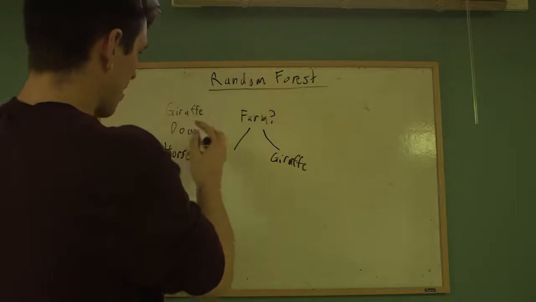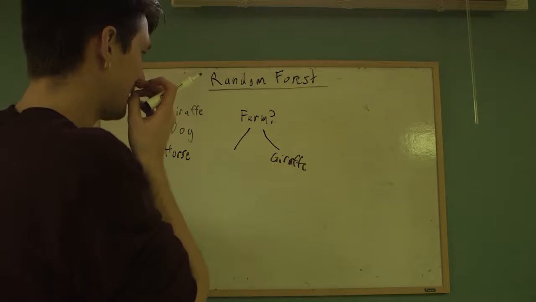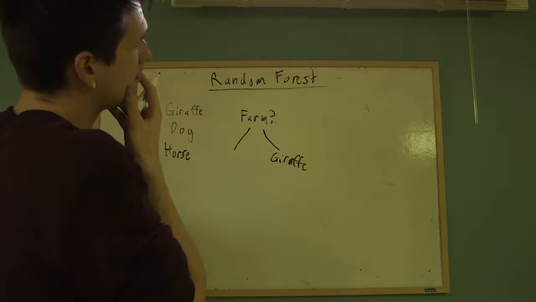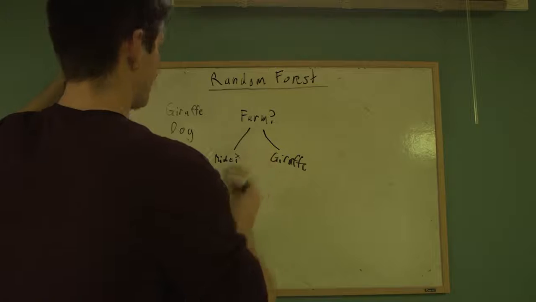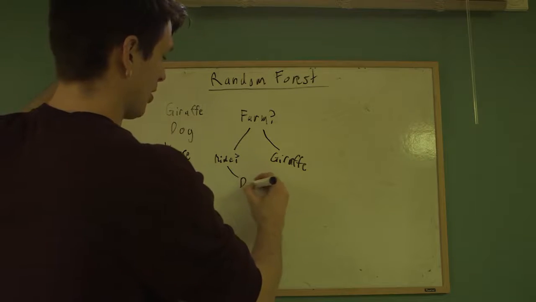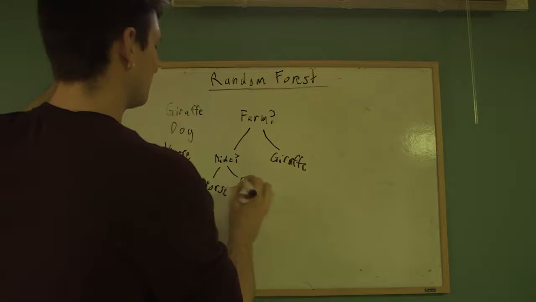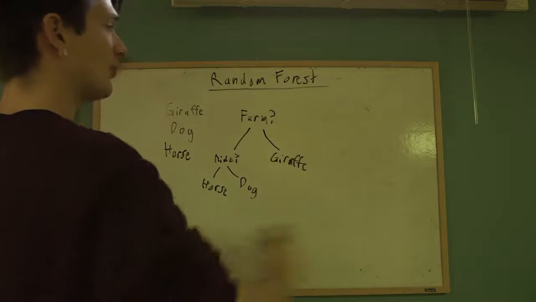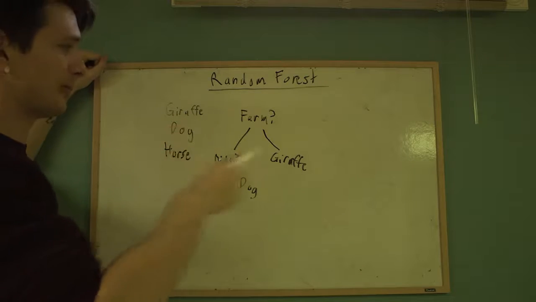Now we're left with a dog and a horse. How do we decide whether it's a dog or a horse? We can ask, can you ride it? For most dogs, it's probably going to be a no. So that's a dog, and then we have a horse. So we've effectively found two variables, whether it lives on a farm and whether you can ride it, which can classify any new incoming information.